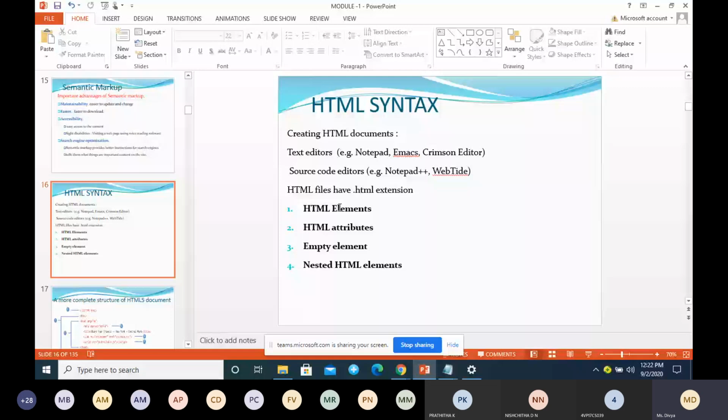So first thing we are explaining is HTML elements. An HTML element is nothing but a tag. A tag is one of the building blocks, the fundamental part of an HTML document. If you take any tag as an example, for example the paragraph tag, you can write a simple example and explain.